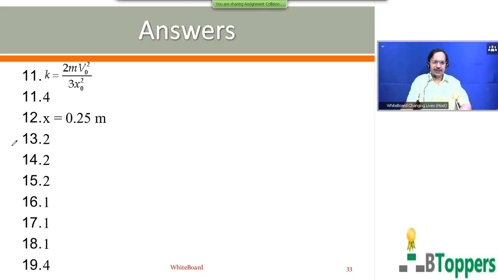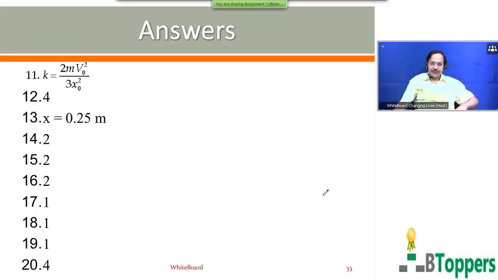Next, I have shown the answers from 11 onwards. Look at the answers for the questions numbering from 11 to 20. For question number 11, answer is K equal to 2m V naught square by 3x naught square. For the 12th question, fourth option is answer. For the 13th question, you get maximum compression of the spring as x equal to 0.25 meters. For the next 3 questions, 14, 15 and 16, second option is answer. For the next 3 questions, 17, 18 and 19, first option is answer. For question number 20, fourth option is answer.